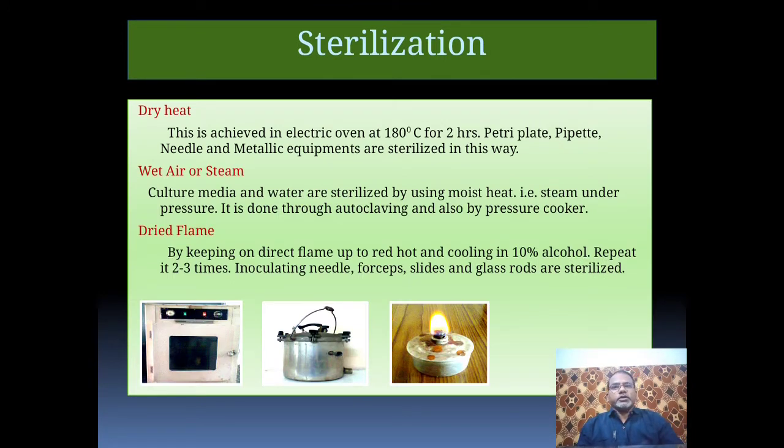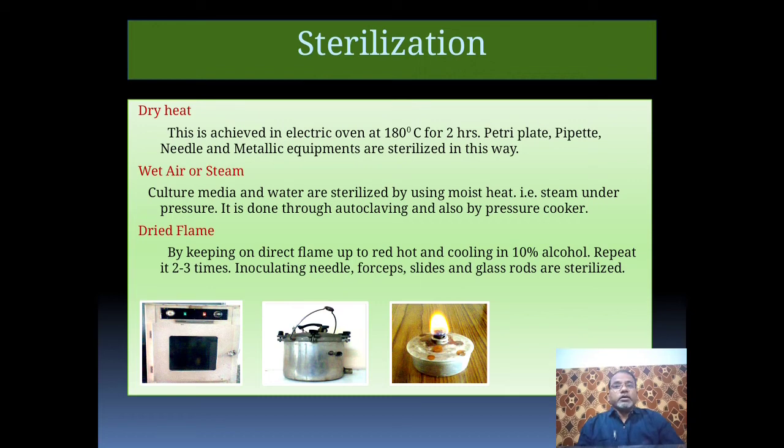Now, sterilization. There are so many methods for sterilization. Some of them are: first, dry heat. This is achieved in an electric oven at 180 degrees for 2 hours. Mainly petri plates, pipettes, needles and metallic equipment are sterilized in this way.